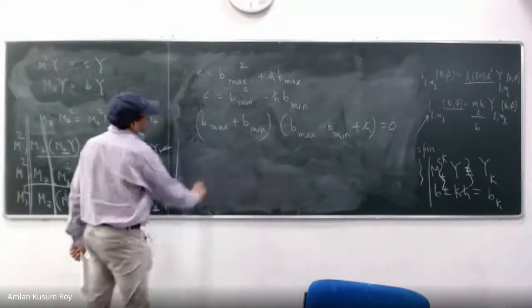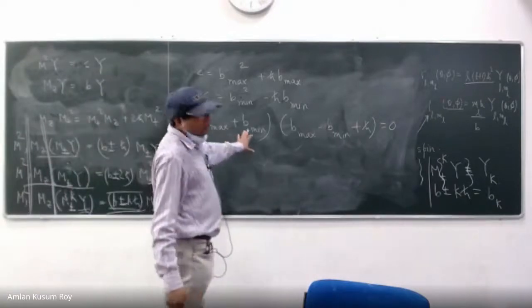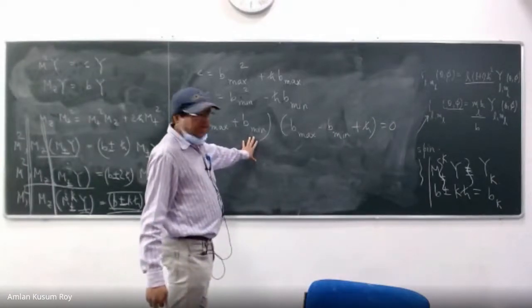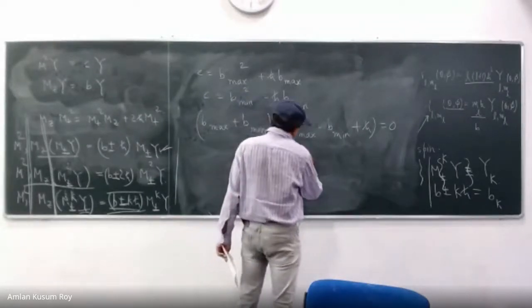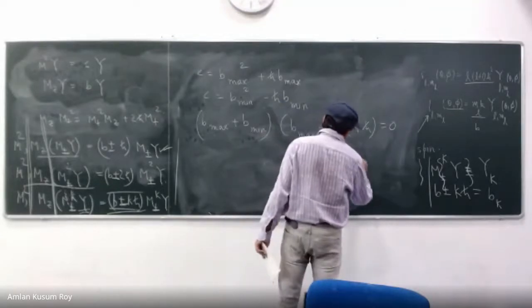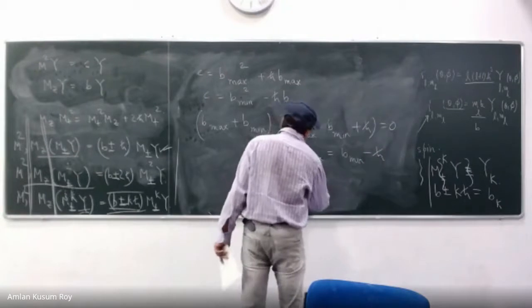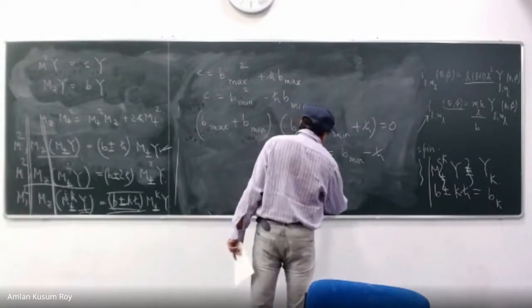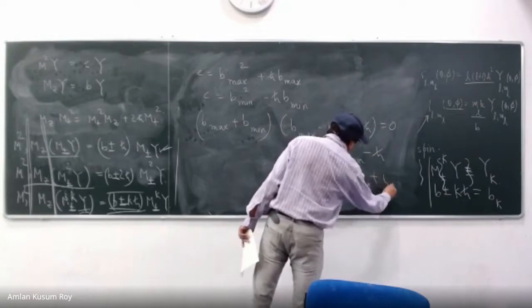So that means I have a situation where B max is going to be minus B min. Or I can write B max is equal to B min minus H cross, or I can write that B min is equal to B max plus H cross.